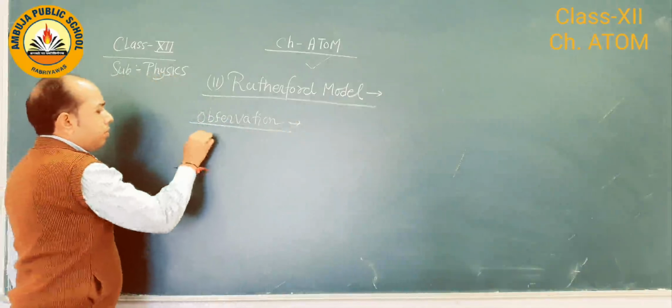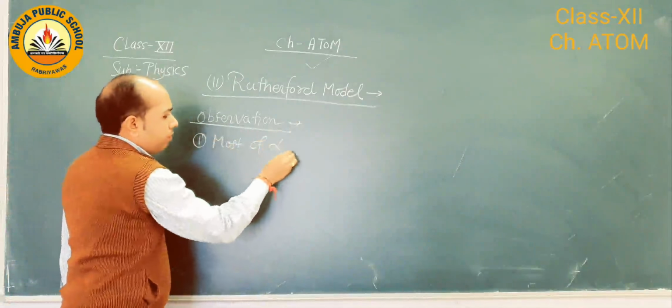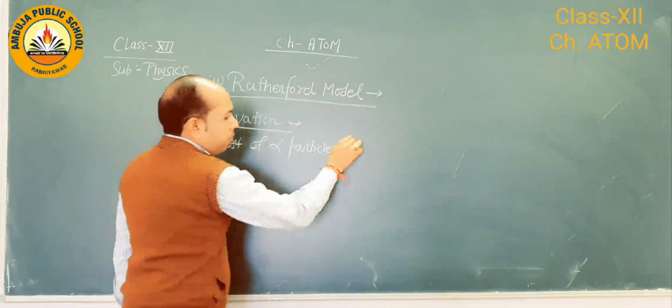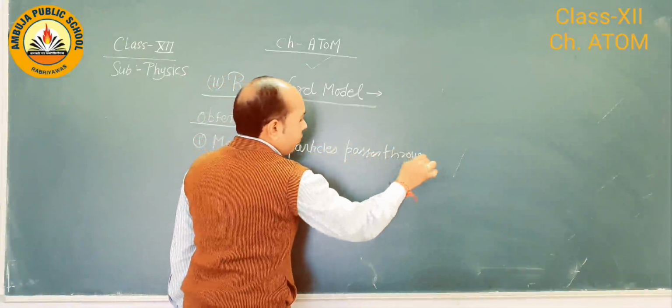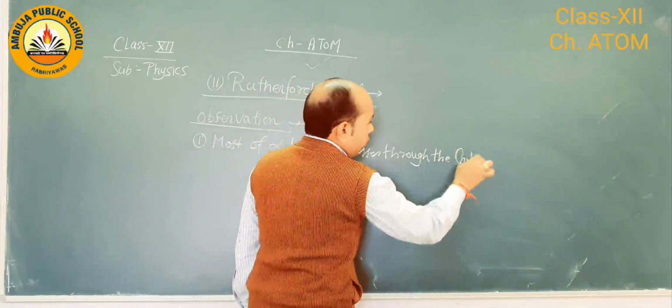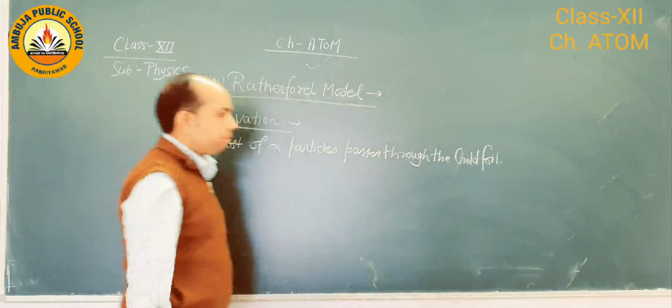Number one, most of the alpha particles pass through the gold foil. Okay.